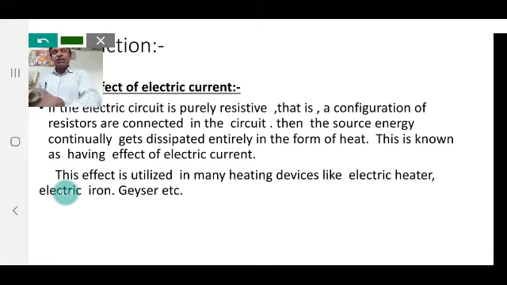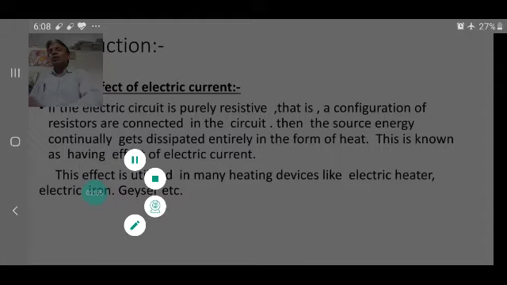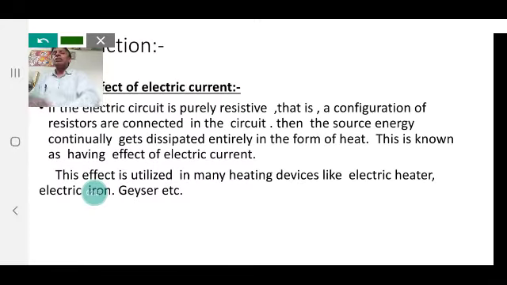The effects of electric energy are various. Electric energy can produce a heating effect, a magnetic effect, and a chemical effect. In this video we will discuss only the heating effect of electric current: how heat is produced by electric energy.